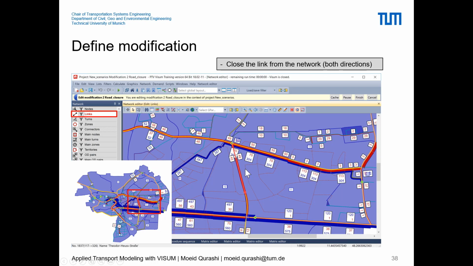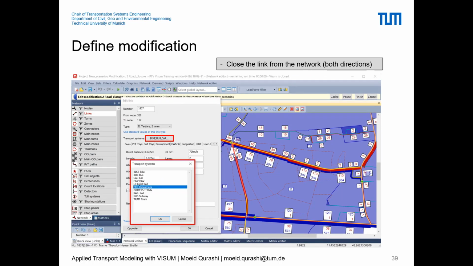So we can simply click on this and do the closure. We can double click and edit this link, and inside this we can choose the transportation systems that are permitted to use this link, and we can remove all of the others and just have additions or maybe nothing. And this will close the link for all different types of transport.